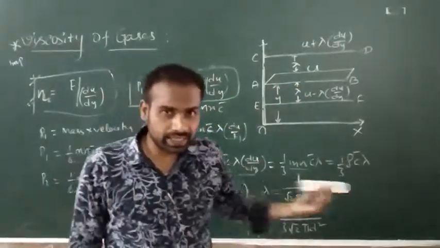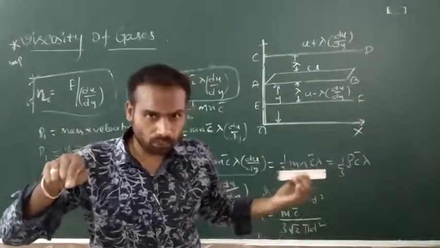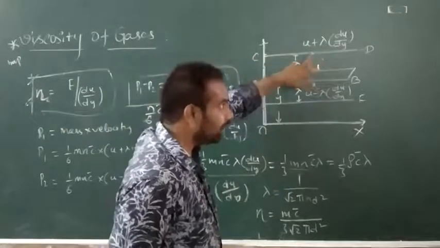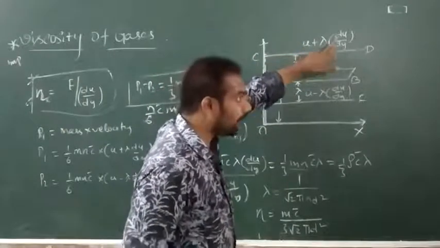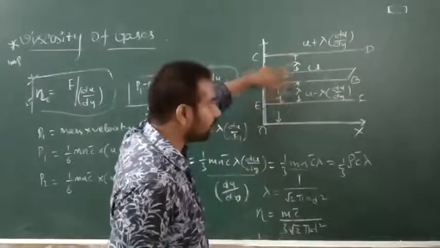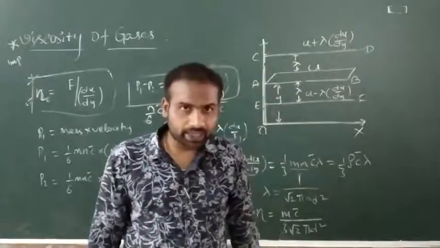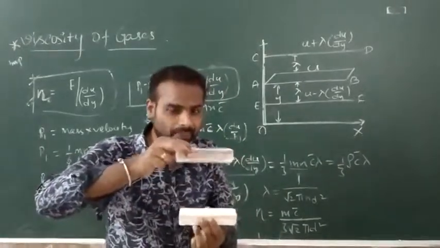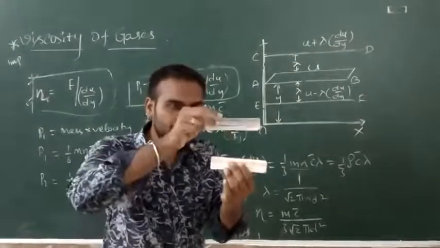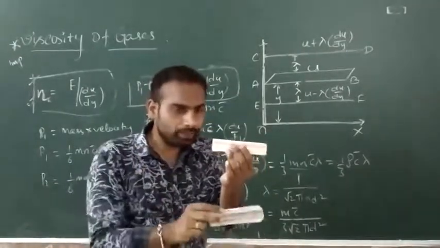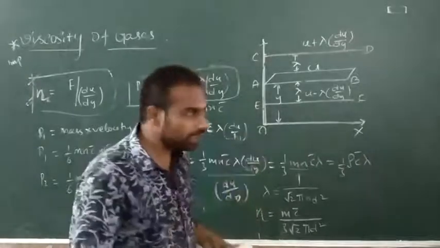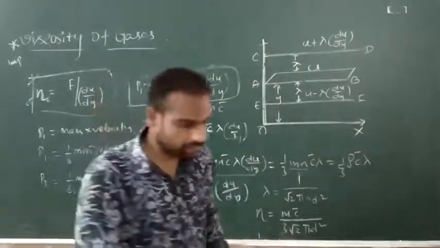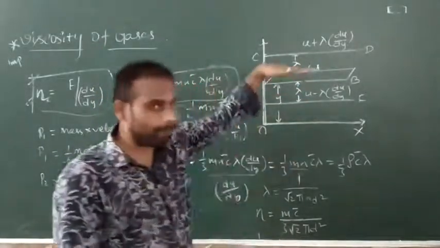Whatever gas molecules are in this layer will move with velocity u. Now the layer above AB, that is CD, is moving with velocity u plus lambda du by dy, where lambda is the distance between the two layers, that is the mean free path. Above the AB layer there is one layer, and below the AB layer there is another. Here du by dy is the gradient of velocity, because the velocity is increasing from bottom to top.